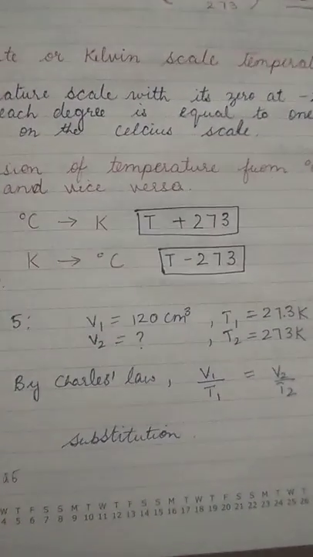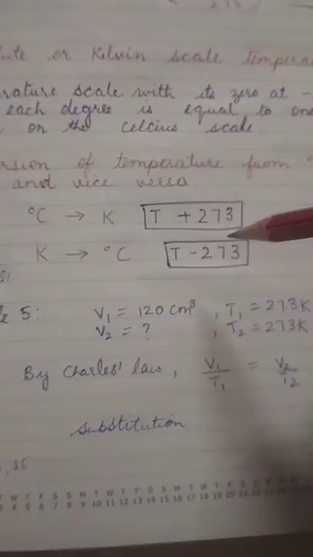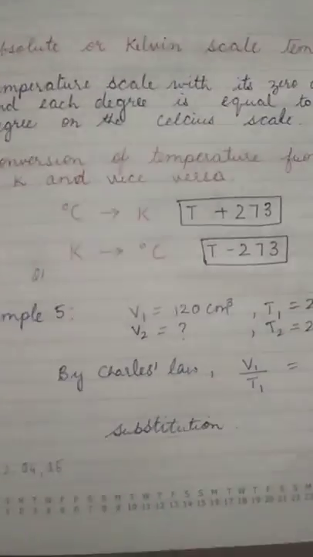To convert degree Celsius to Kelvin, whatever the temperature is, we just have to add 273, and if it is Kelvin to degree Celsius, then we have to subtract 273. That is what we have to keep in mind.